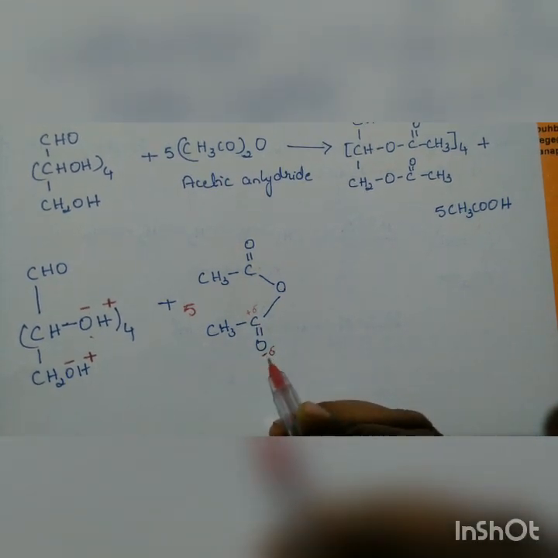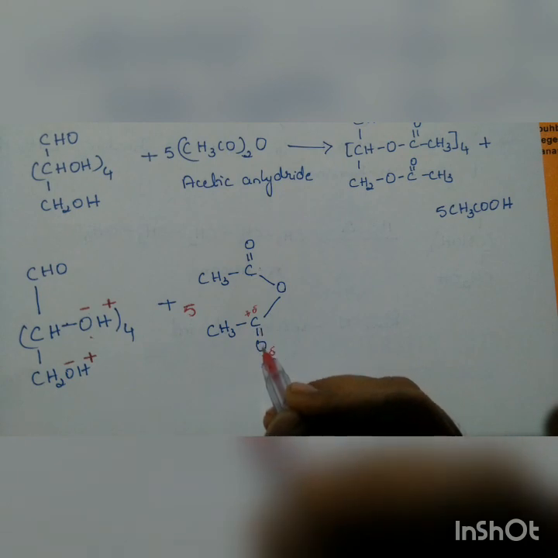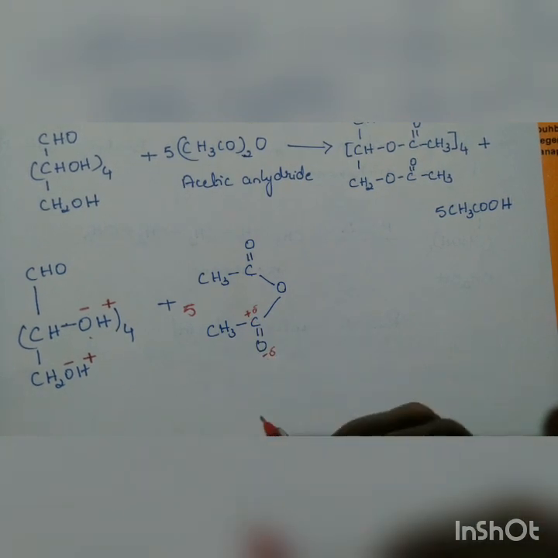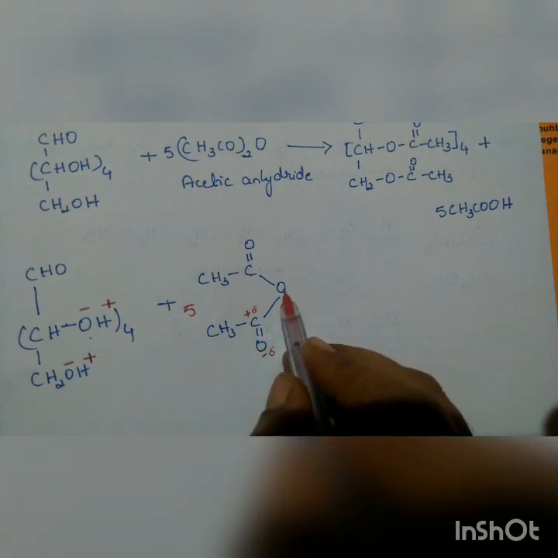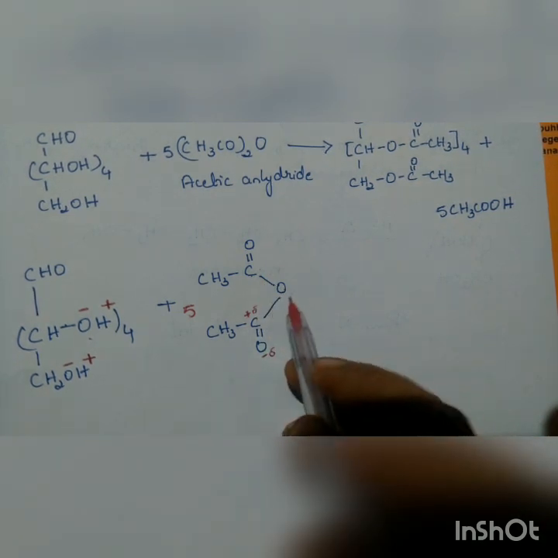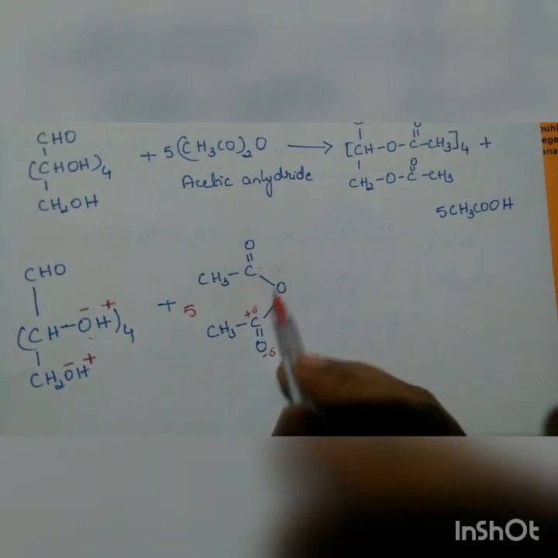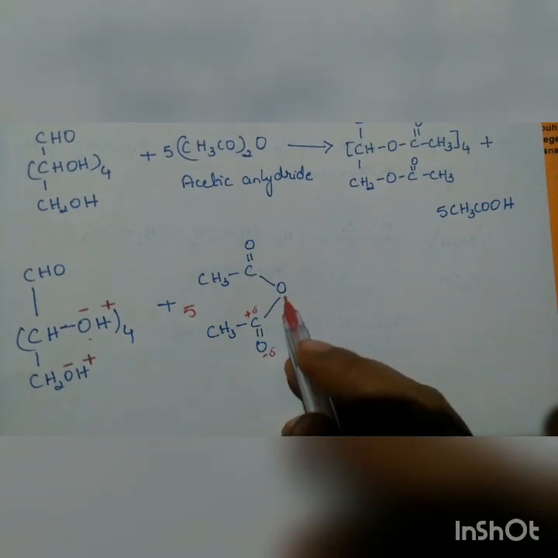Oxygen is more electronegative in nature, so that's why it is getting a negative charge, and carbon is slightly positive because of the electronegativity difference between the carbon and oxygen. There is a slight positive and slight negative charge generated. Because the slight positive charge is generated, and here also we have an oxygen atom, which is more electronegative once again, the bond becomes weaker. So here either this bond will be broken or this bond. In both situations, it is C double bond O, C double bond O. Either bond will be broken.